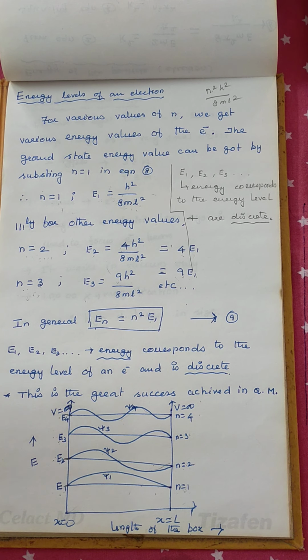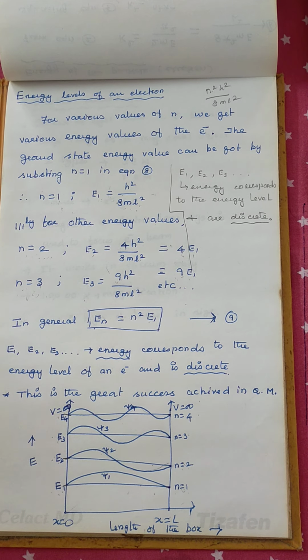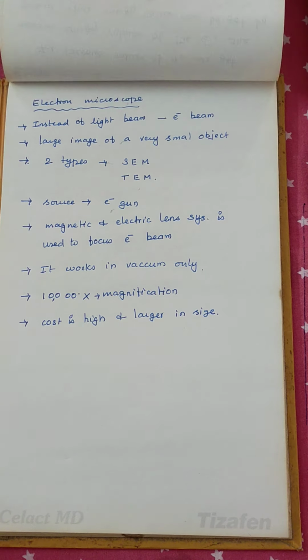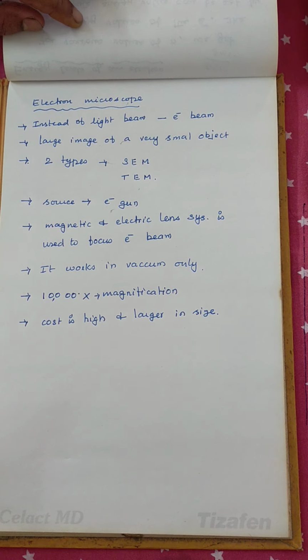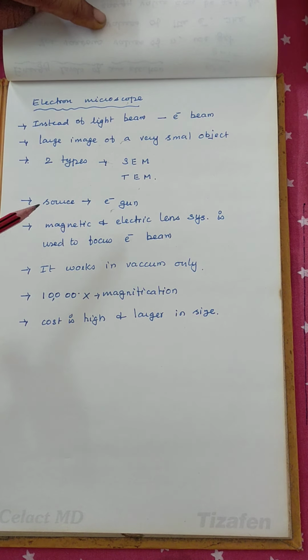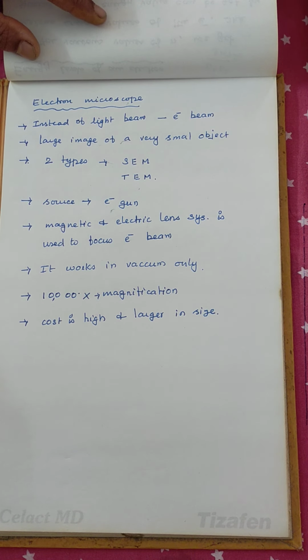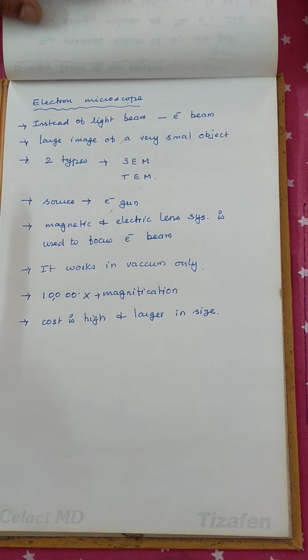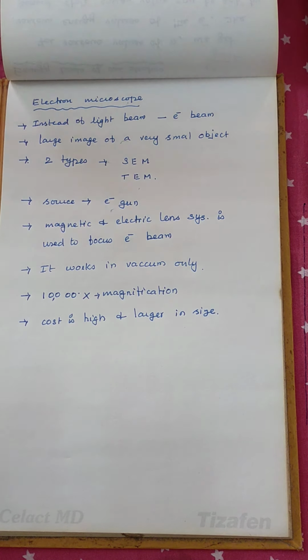So this is the end of the derivation part, and the application of quantum mechanics is for the case of the electron microscope. The scanning electron microscope and transmission electron microscope were already given for the assignment, and that too was collected in the month of March itself. So generally, this is a general case of an electron microscope.